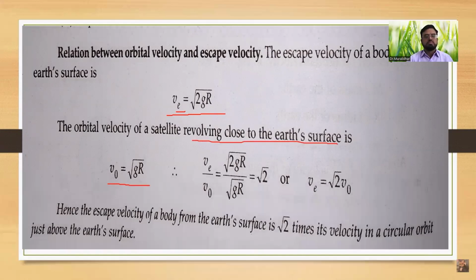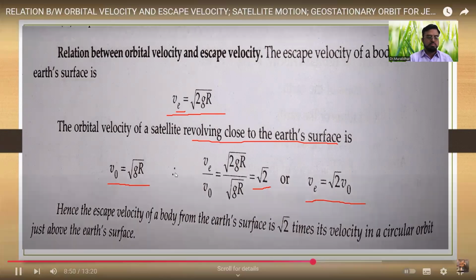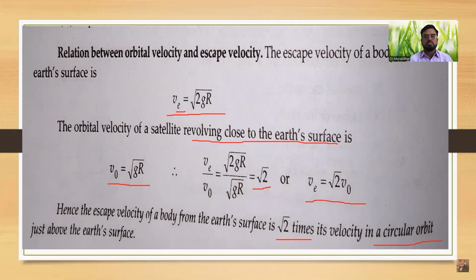Divide both the terms, and after this we get the answer that is equal to under root 2. Cross multiply these terms, we get the escape velocity in terms of the orbital velocity, that is VE is equal to under root of 2 times V naught. So hence we can say that the escape velocity of a body from the Earth's surface is under root 2 times its velocity in a circular orbit just above the Earth's surface.